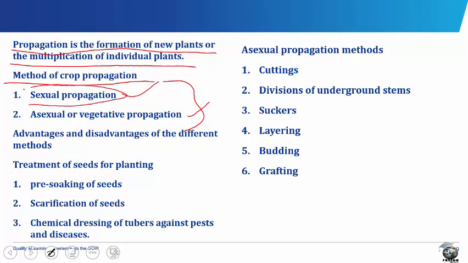The sexual propagation is propagation by means of seed. A seed here is a fertilized ovule enclosing a tiny plant and the food necessary for its germination. It is therefore a living but dormant plant. A seed will germinate to produce a new plant when given all the right conditions.